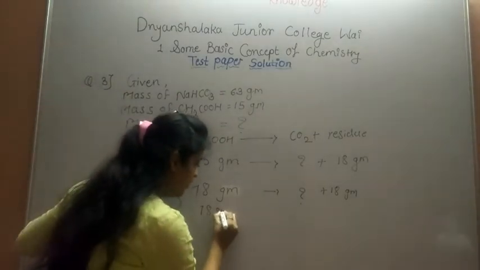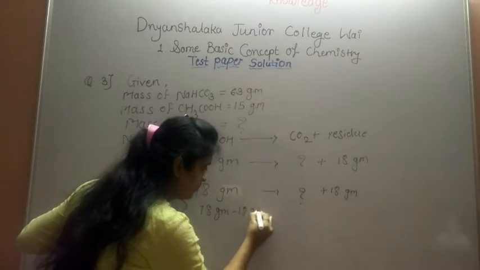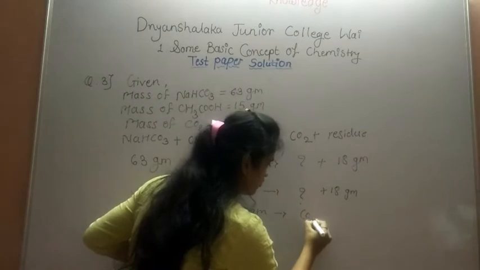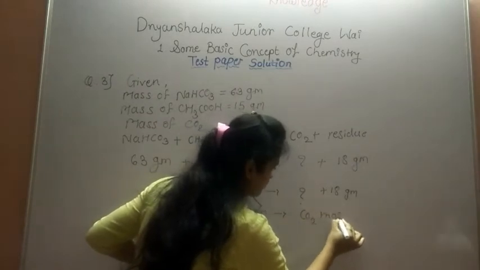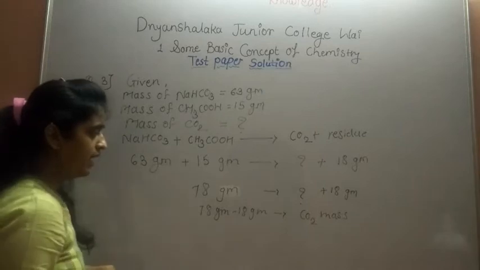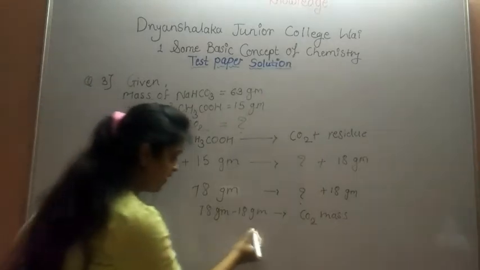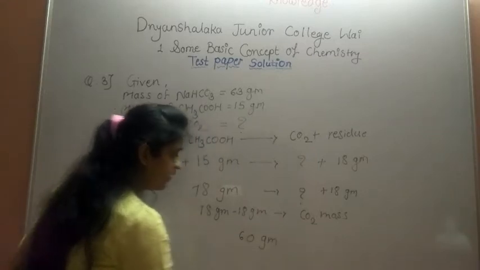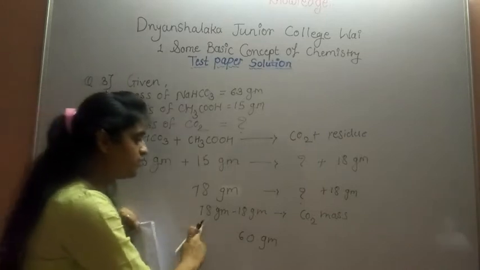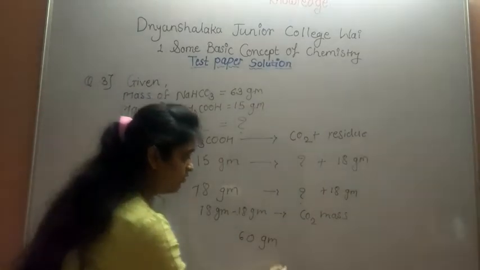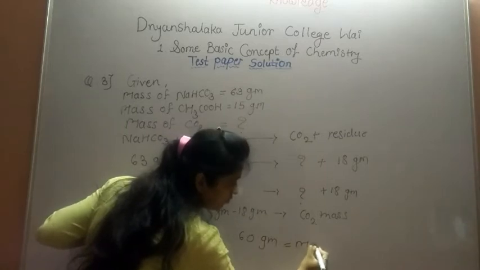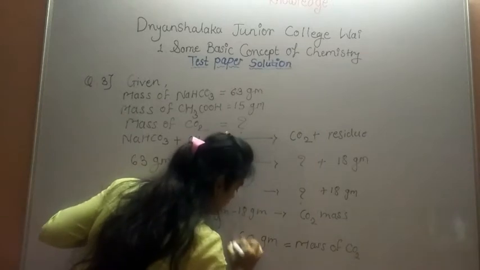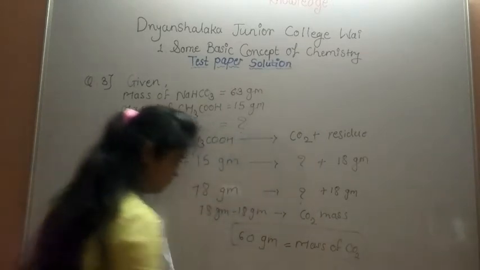So 78 gram minus 18 gram gives the mass of CO2. So 78 minus 18: 8 minus 8 is 0, and 7 minus 1 is 6. So on subtracting these two values we get 60 gram, which is equal to the mass of CO2. This is our final answer.